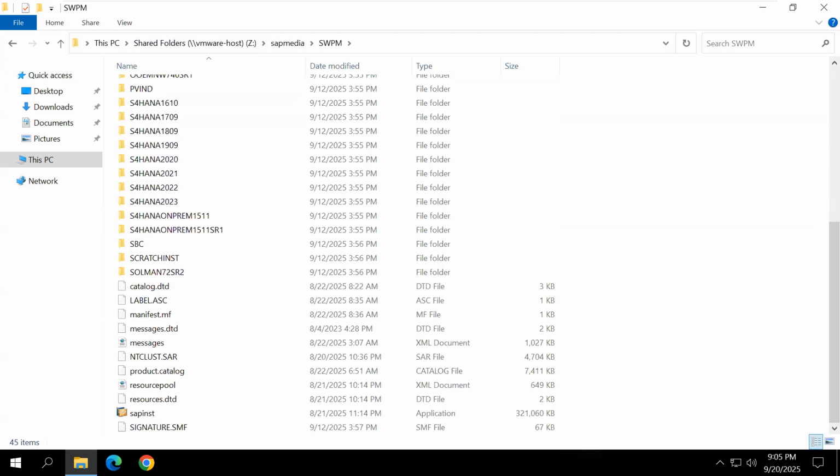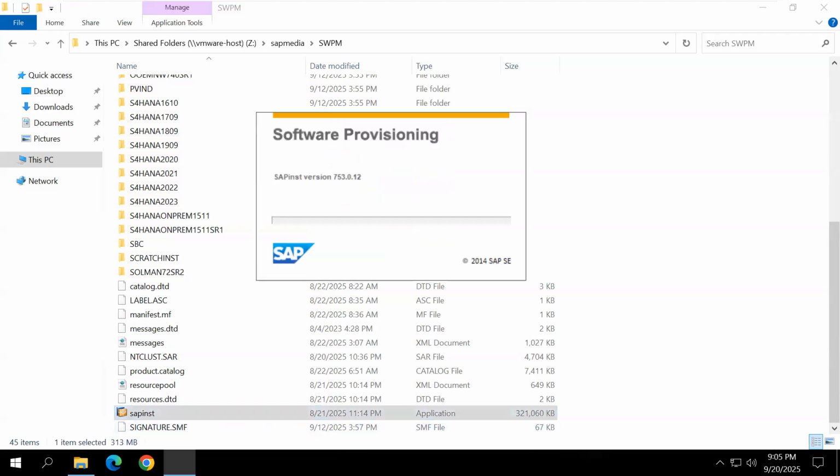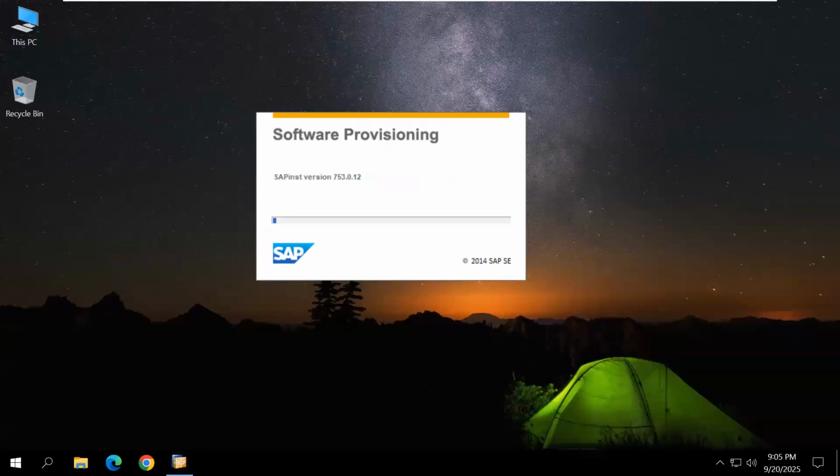Last class, by using SWPM, SAPinst, the software provisioning manager, we installed NetWeaver AAS ABAP 7.52. Now when we are installing the additional application server instance, for that purpose also we use SWPM SAPinst. SAPinst is the installation tool. Now double click SAPinst and close this folder. Now the software provisioning manager is opening.